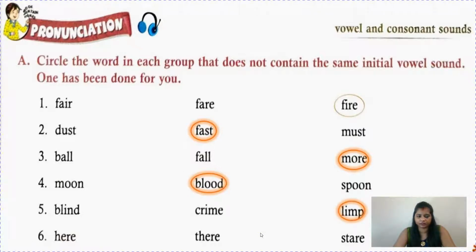Now here, there, stare. So children, see here, there and stare. So yes, here stare is different. Why? Because when we are saying here and there, they are giving the sound of E, but stare is giving the sound of A.